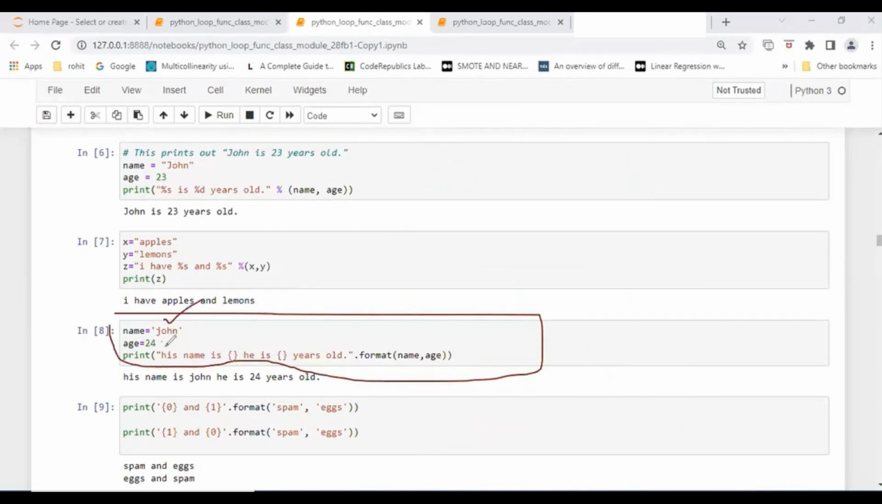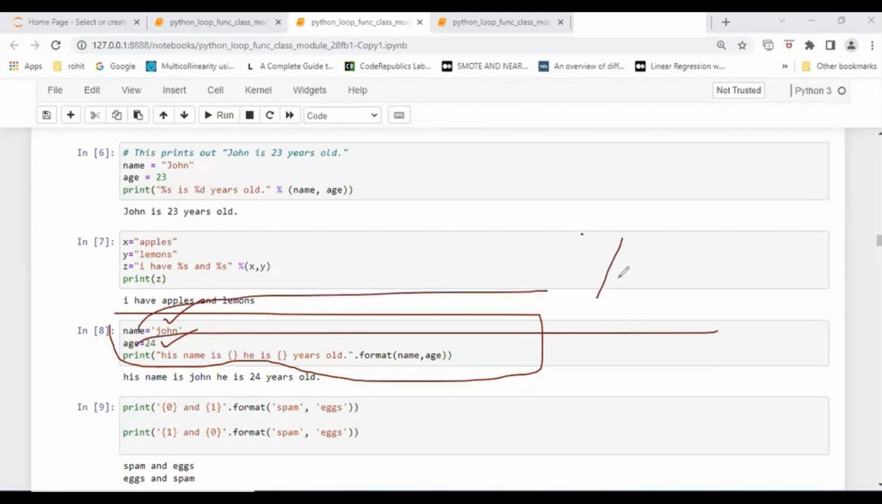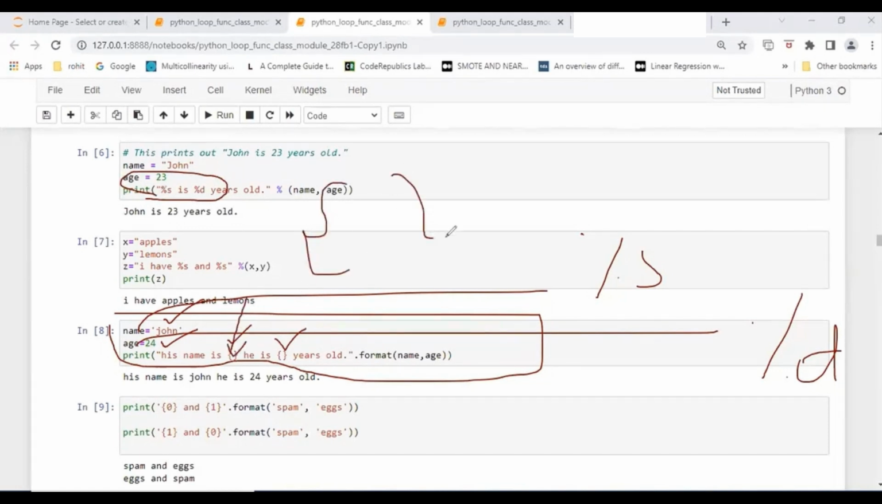Name is John, age is 24. We know that name is string, age is digit, meaning internally one is digit and one is percentage S string. But I do not want to give any kind of formats. So let's work ahead with a placeholder. Placeholders will be taking the places automatically.